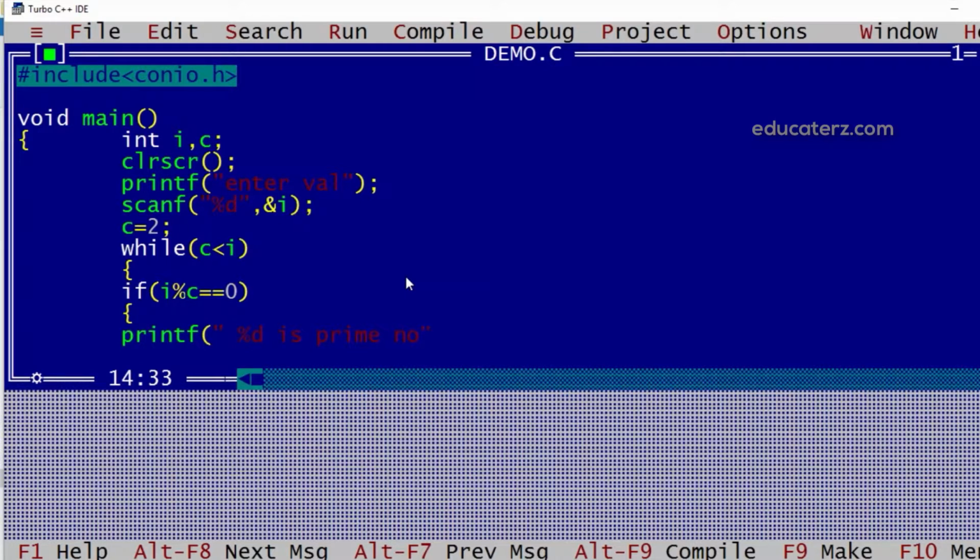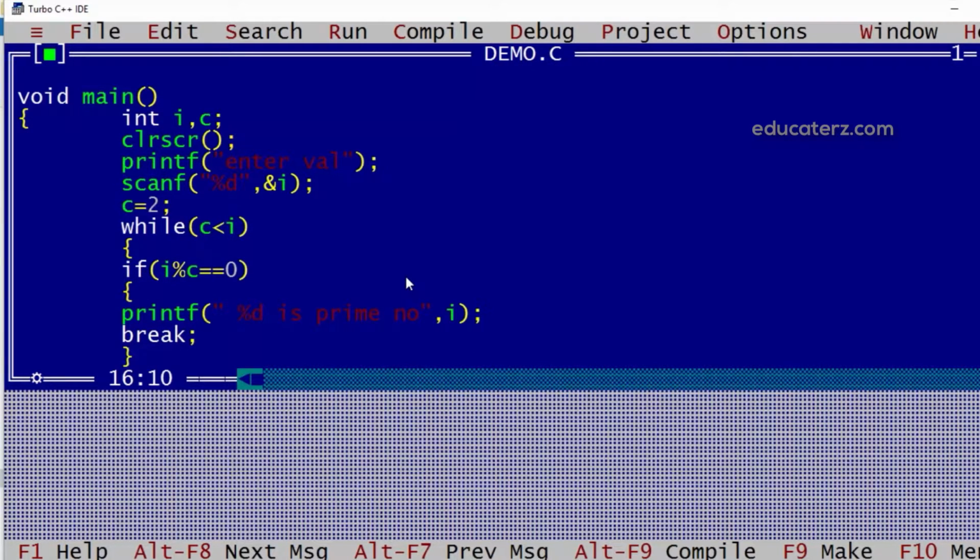I is not a prime number because it has become divisible.